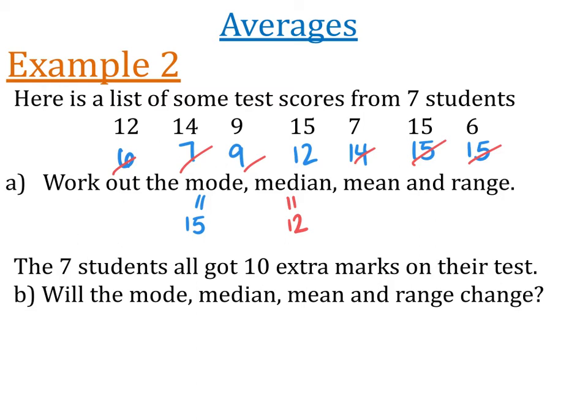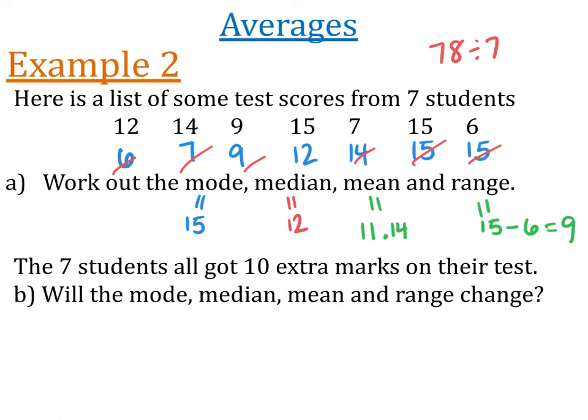The mean, I'm going to have to add them all up. So I'm just grabbing my calculator. 6 plus 7 plus 9 plus 12 plus 14 plus 15 plus 15, which is 78. And then 78 divided by 7. So I'm going to get a decimal this time, and that's absolutely fine. The mean is going to be 11.14. It's absolutely fine if you get a decimal. And the range is going to be, the biggest number is 15. Take away the smallest number, which is 6. The range is 11. No, it's not. It's 9. Sorry.